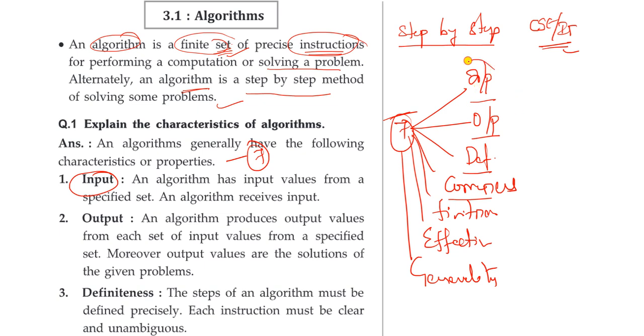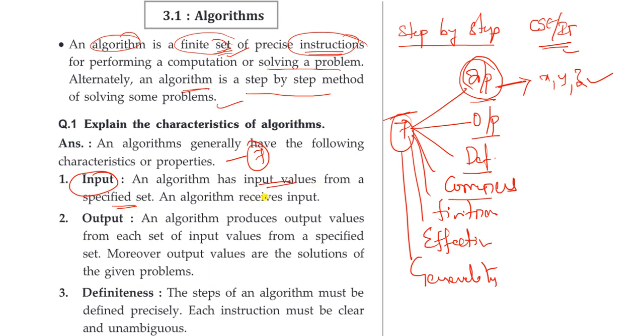In that, the first thing, what property do we have to check? Input. Input means the values that are from the specified set. The values that we give to the algorithm are nothing but the input. Let us take some x, y, z variables. These are all the input values. So here the algorithm has input values from a specified set.